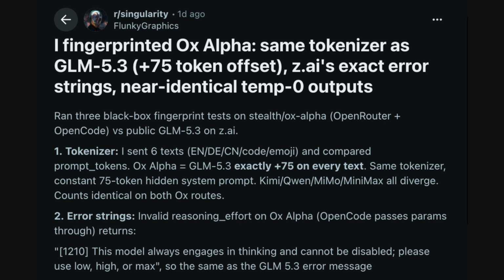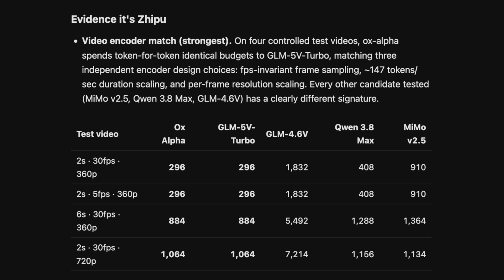You don't just have to take my word for this. A lot of other people have looked into this, and they found that the tokenizer is practically identical to GLM's. It gives the same error messages as GLM models, and perhaps the strongest clue is the video encoder in this model uses the exact same tokens as the GLM vision model. I'll leave this page linked below that has a list of the other similarities, but I think it's pretty clear this is a GLM model.